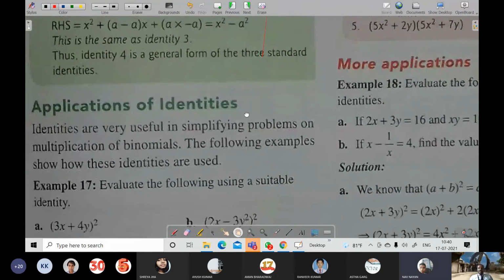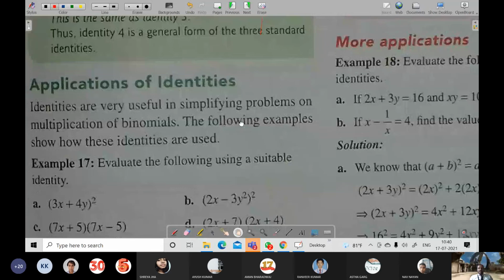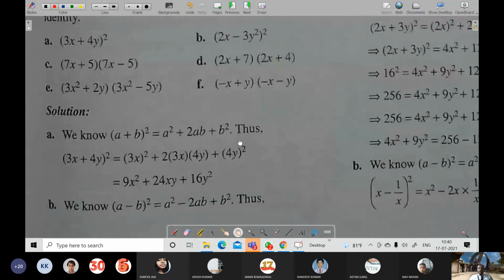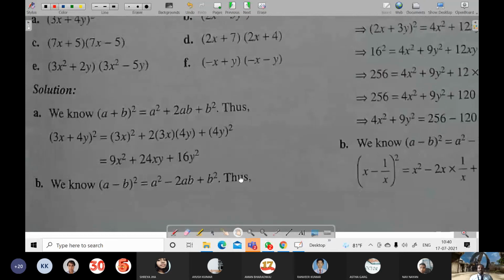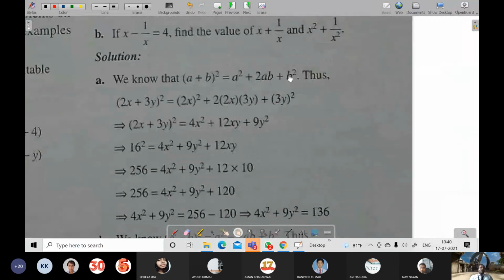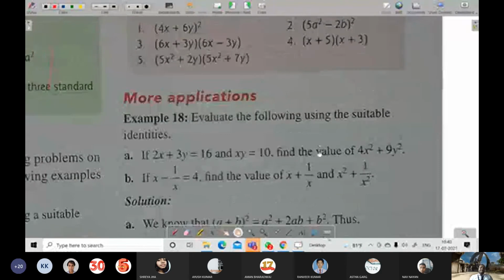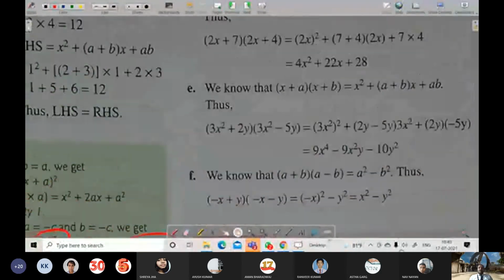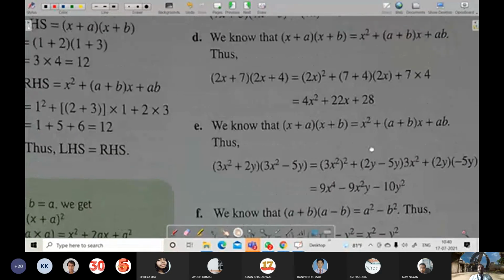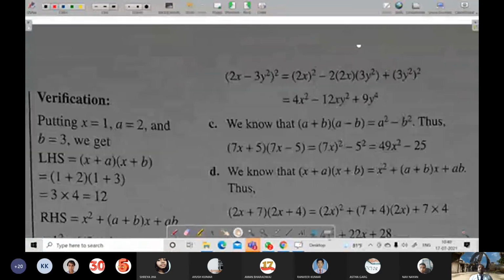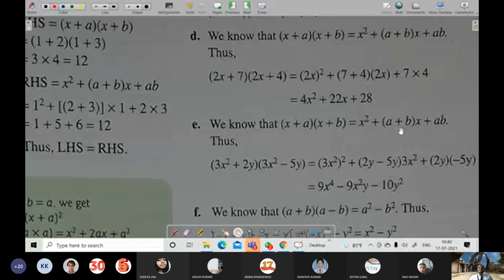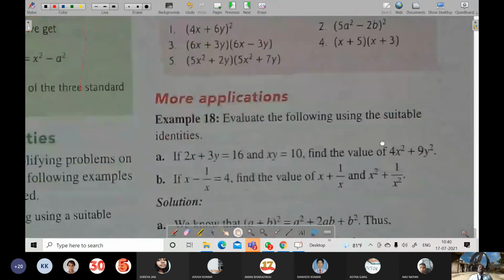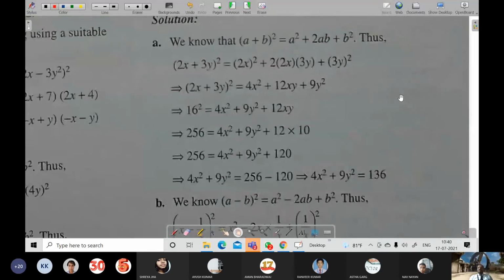Now there is application of identities. You can see these examples, but as time has been completed, I will not be explaining the examples now. Of course, I will be asking you to try the try this section on page number 85. You will try to understand the examples. Whichever example you do not understand, I will explain next day, okay?